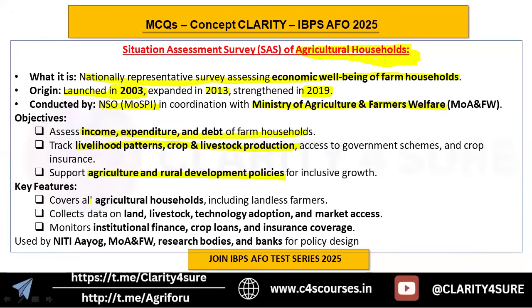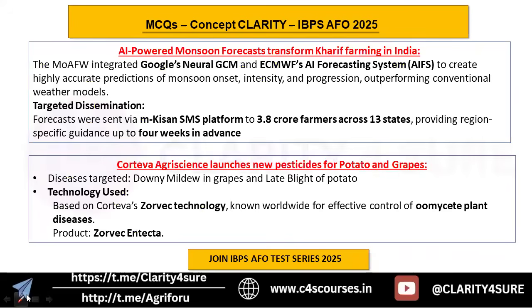The key features are that it covers all the agricultural households, it collects data on land, livestock, technology adoption, it monitors institutional finance, crop loans, and insurance coverage, and it is used by NITI Aayog, Ministry of Agriculture, research bodies, and banks for policy design. So, the important points from here are who releases it and when it was launched. Okay, right. Next, let us talk about.